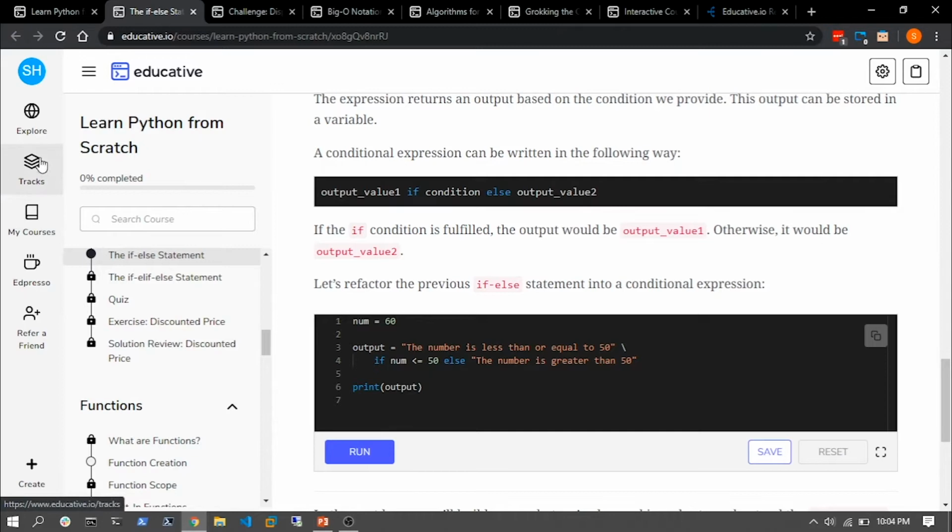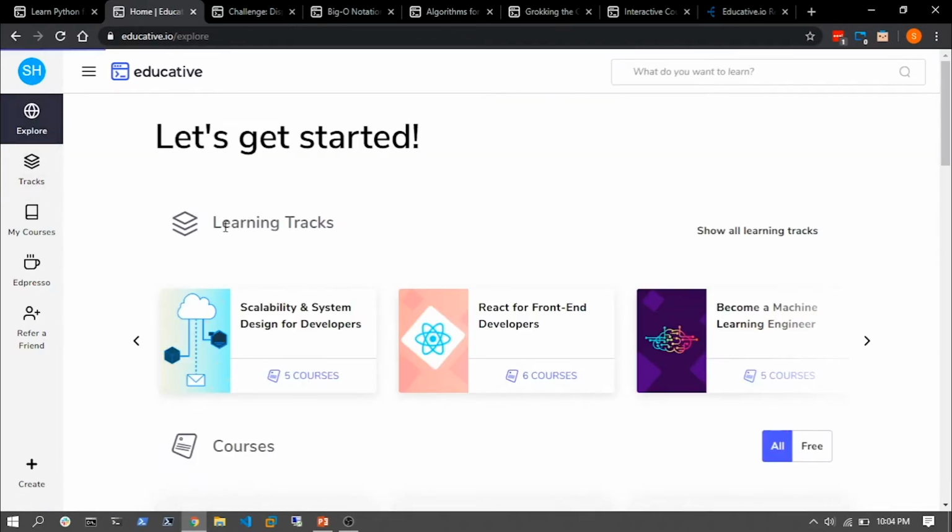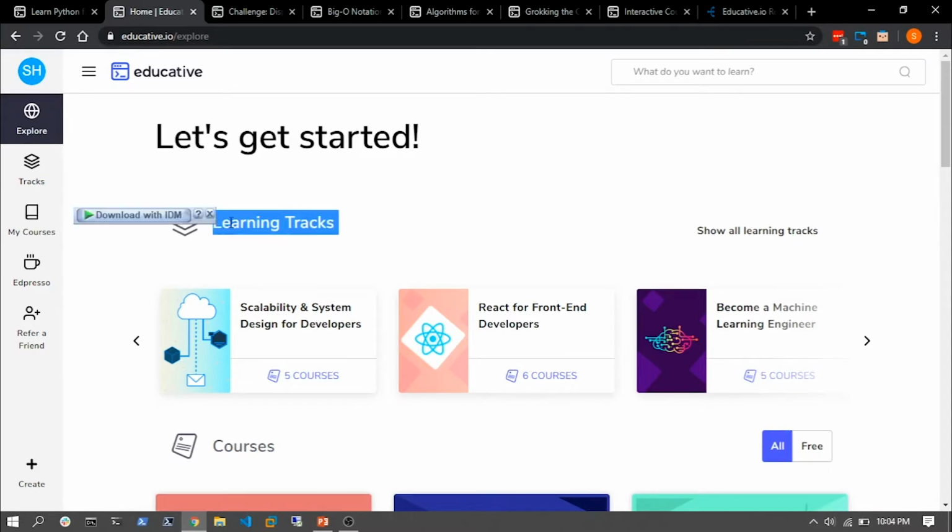Now let's quickly shift back our attention to the explore section. All right, I see there are some learning tracks here. What are learning tracks? Let's say you wish to become a developer. You are deciding to become a developer, and one of your friends suggested, hey, maybe you should just learn React, and maybe you should become a front-end web developer. All right, is learning React that easy? Can you get started on React right away? How do you know? Do you know what is required to learn React?